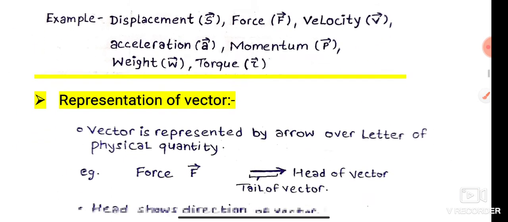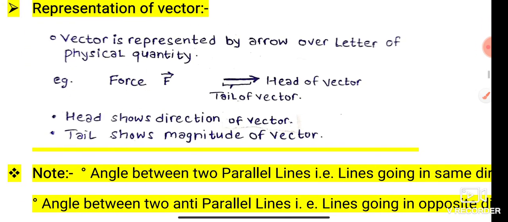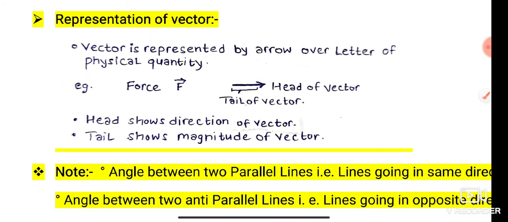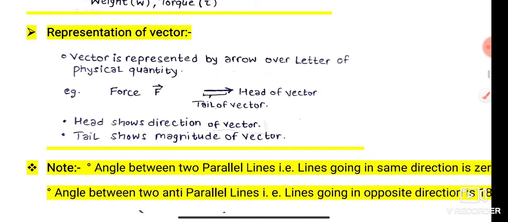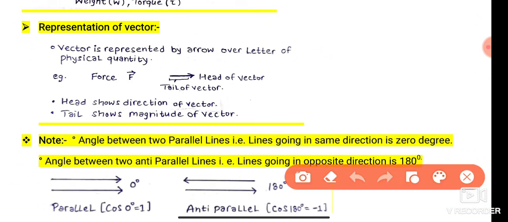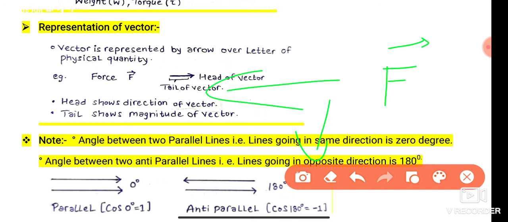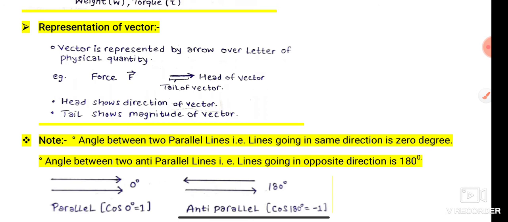Next is representation of a vector. A vector is represented by an arrow over the letter of the physical quantity. For the physical quantity that is mentioned, we represent the vector by applying an arrow over it, and the direction of the arrow is always the same as the direction of the object. The head shows the direction of the vector and the tail shows the magnitude of the vector.